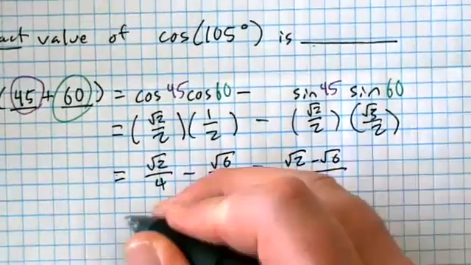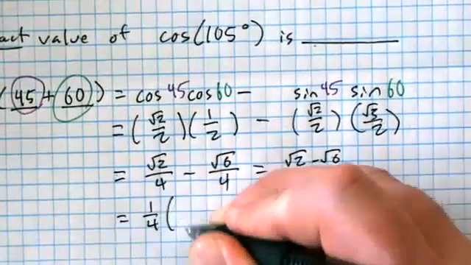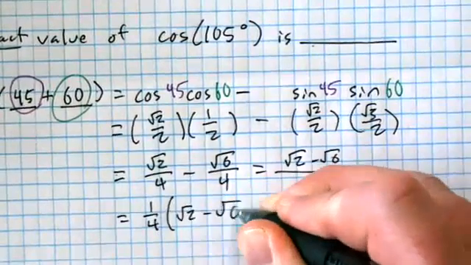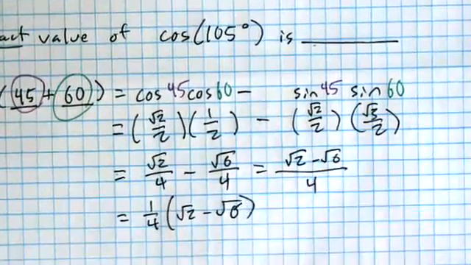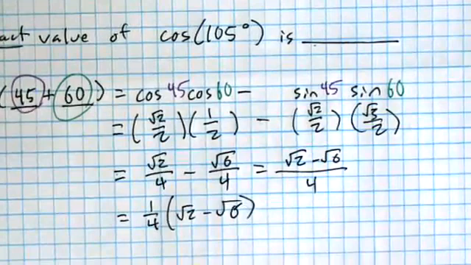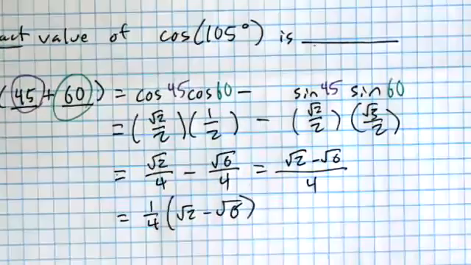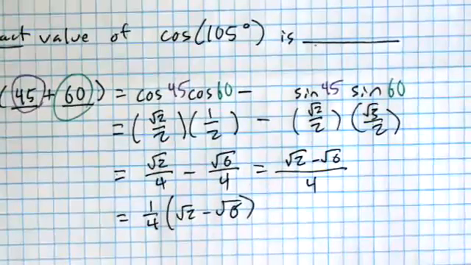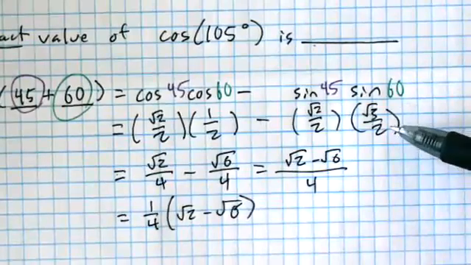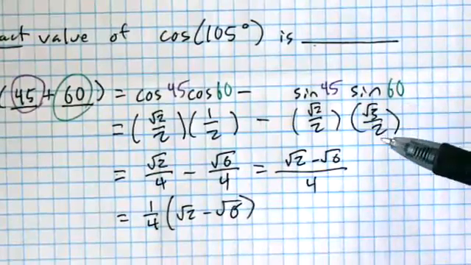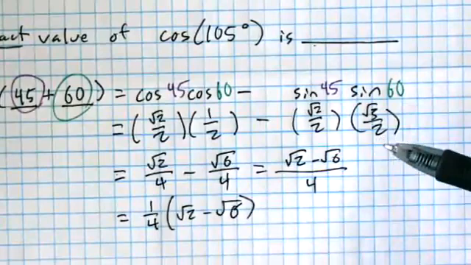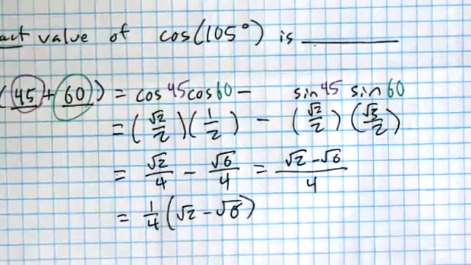I've seen sometimes the book will do like 1 over 4 times root 2 minus root 6. I don't know why they do it that way, but that's fine too. It's the same thing, it's simplified. Now there are going to be some that we'll have to rationalize that get kind of messy, but we'll do an example of that in a minute. Great question, thank you for that.